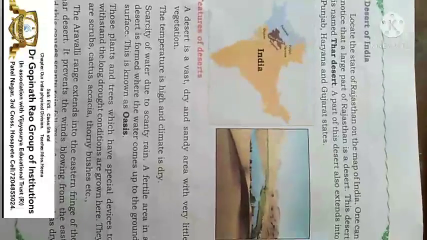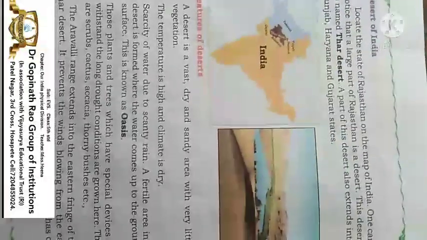Now we will continue with the lesson, children, that is India's physical divisions. Now we will see about the desert of India. Where can we see the desert area? We can see the desert area especially in Rajasthan. The highest desert of Rajasthan is the Thar desert, and nearby places, that is Gujarat, Punjab, Haryana, we can also see the desert area. What do you mean by this desert area?